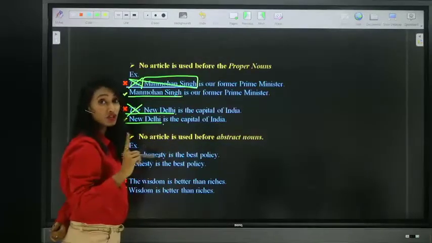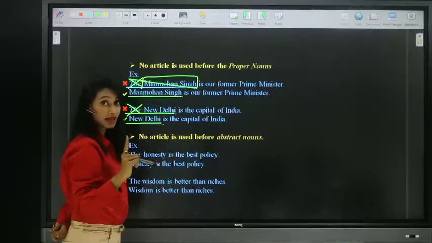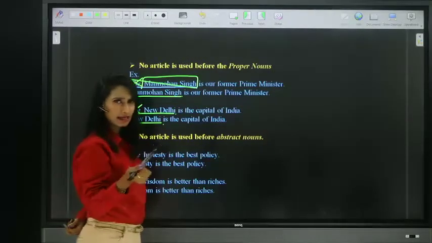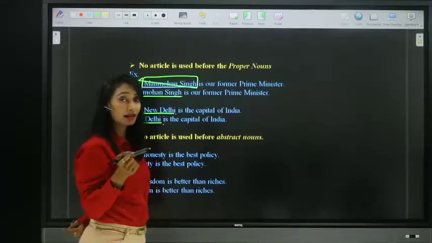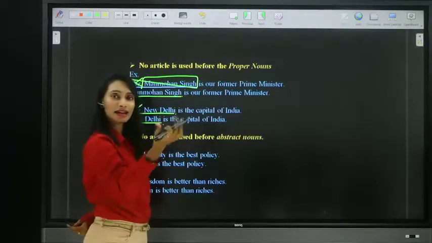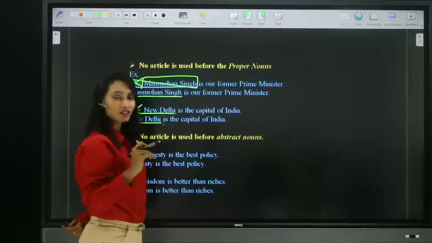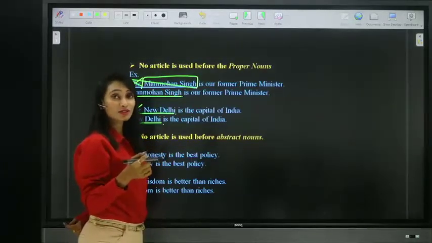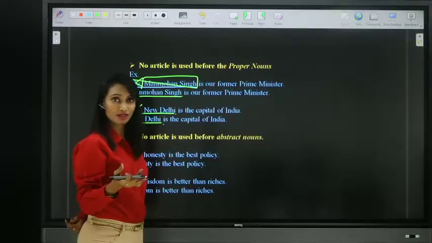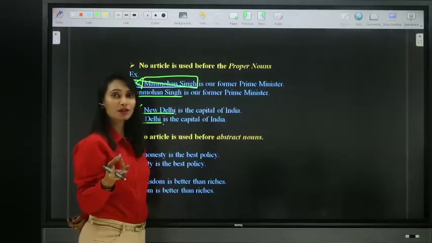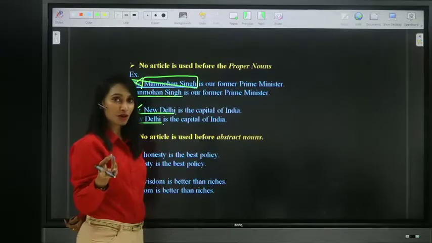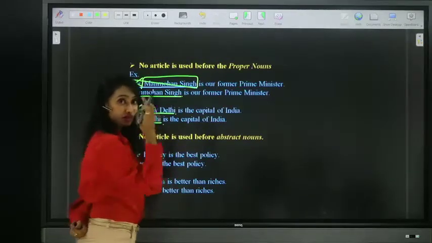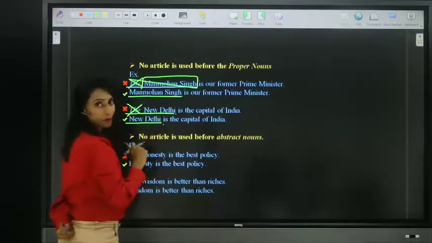See, we generally do not place articles before proper nouns, either a, an, or the, unless we have seen the usage. So we should never use it. Proper nouns, we can place article the to make them common nouns. That is one thing. Proper nouns like names of famous monuments, we can use definite article the. Except those cases, we should never use any article before proper nouns.